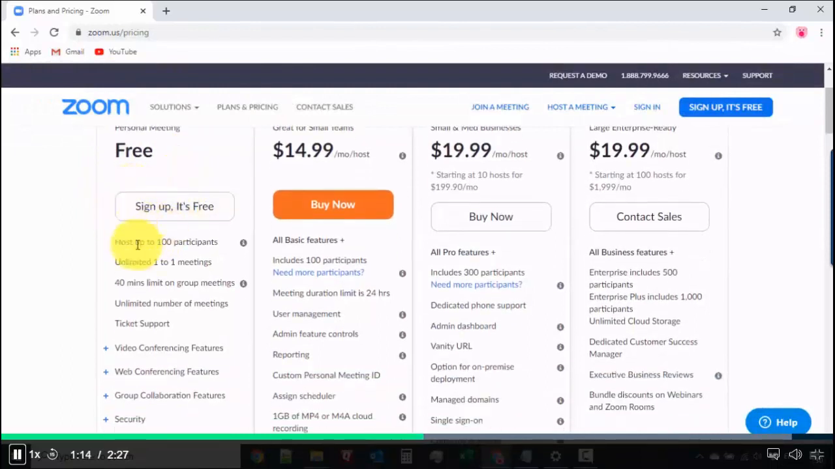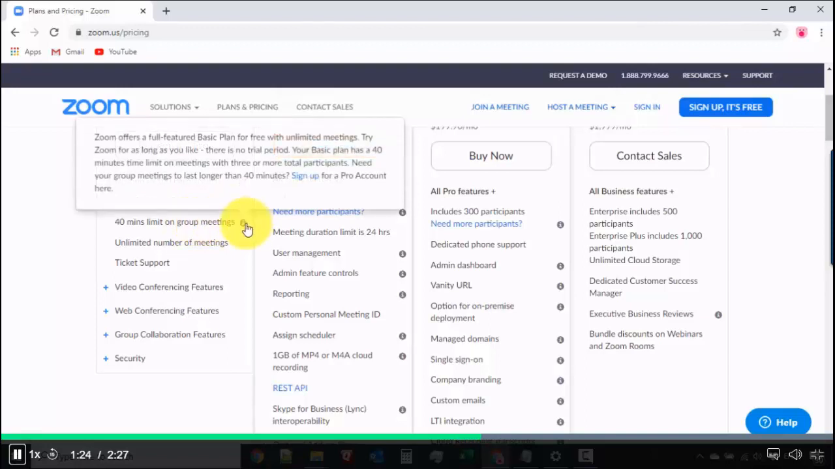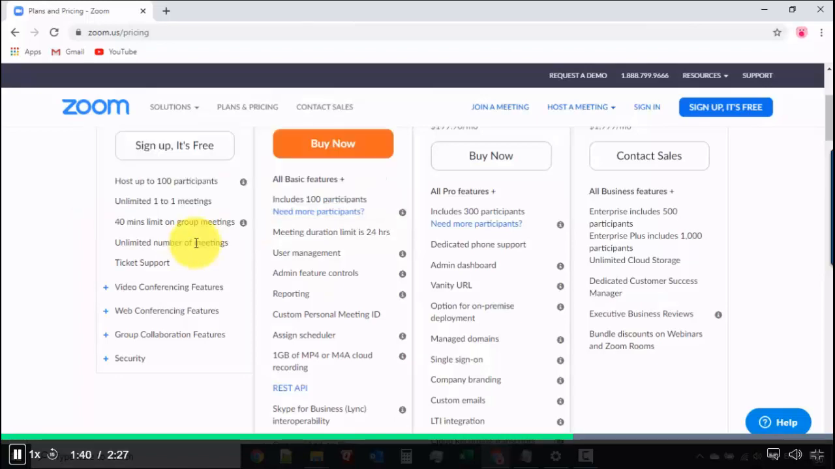Okay, so you could just sign up. It's free, right? You can host up to 100 participants. Then you have unlimited one-on-one meetings. And for your group meetings, if I hover over here, if you have 3 or more total participants, then your group meetings have a maximum limit of 40 minutes. If this is good for your needs, then the free plan is perfect for you. And there's an unlimited number of meetings, which is really nice.